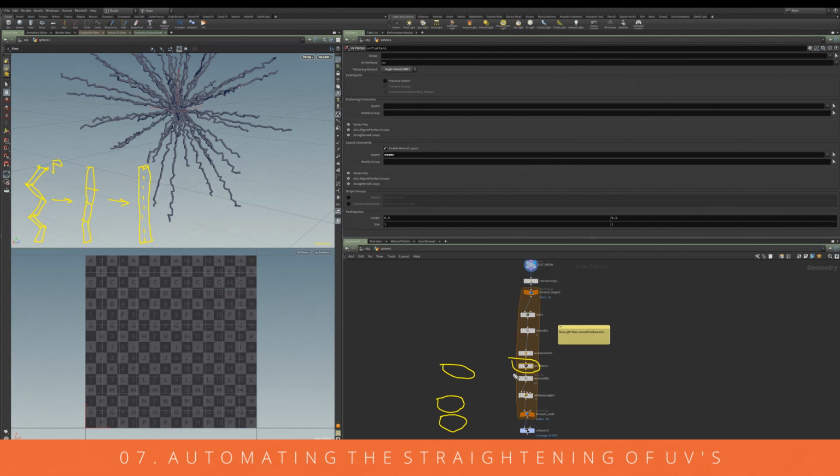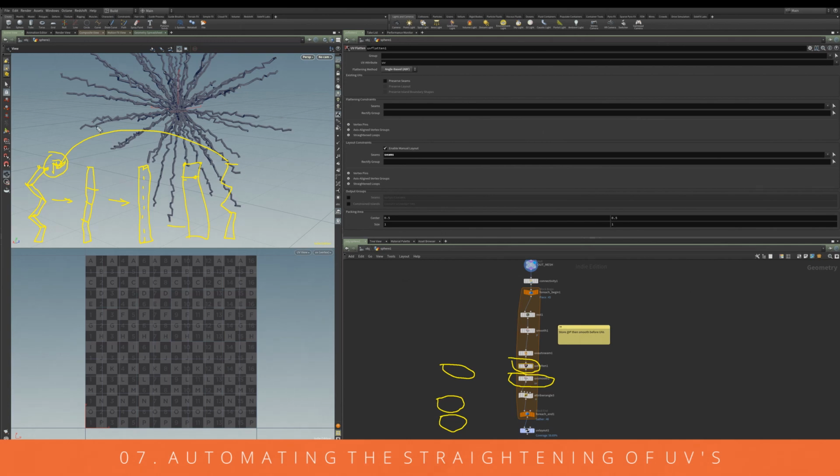Then, once it's flattened, we're going to use the UV smooth, which is going to try and give us the flattest looking UVs we can. There are a lot more things we can do to get perfect UVs, but for this example, going from where we started to where we finish is more than acceptable, and it's fine for what I needed. Once we've prepared the UVs, we use the position attribute we stored before to move all these points back into the original position, which then generates the original mesh shape that you can see over on this side here.